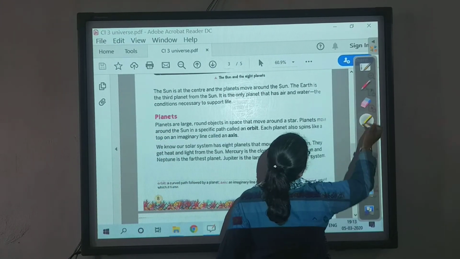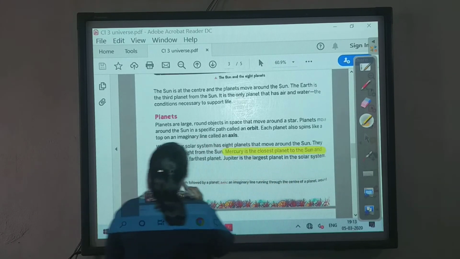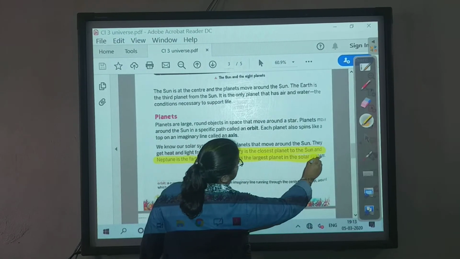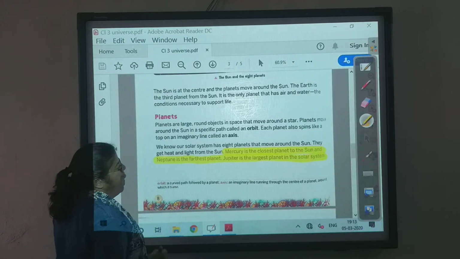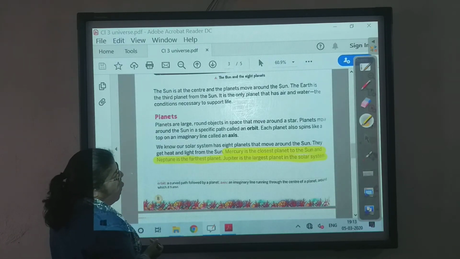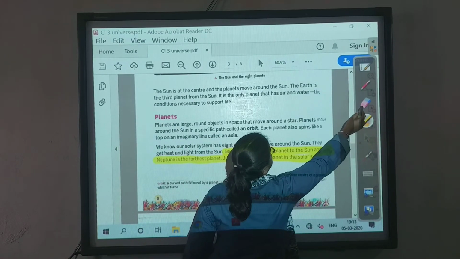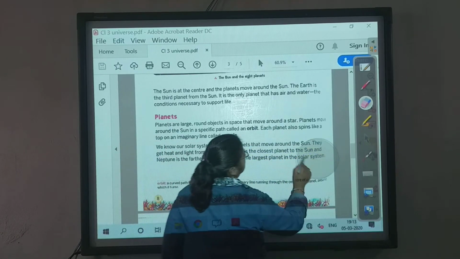So we can underline from here, from Mercury, because there might be a question: how close is Mercury to the sun, how far is Neptune from the sun, and which is the largest planet in the solar system. Right? So you must have all underlined. So I am rubbing it off.